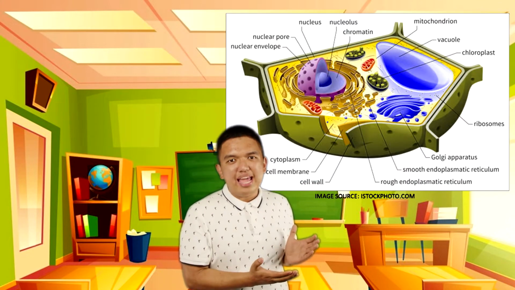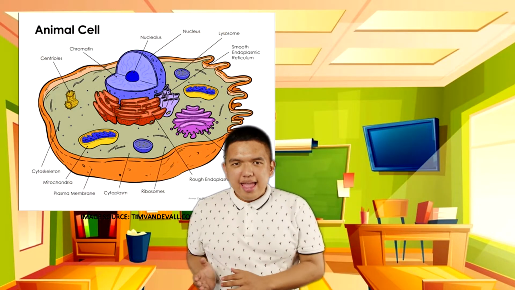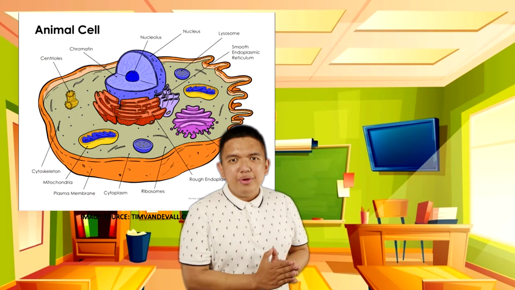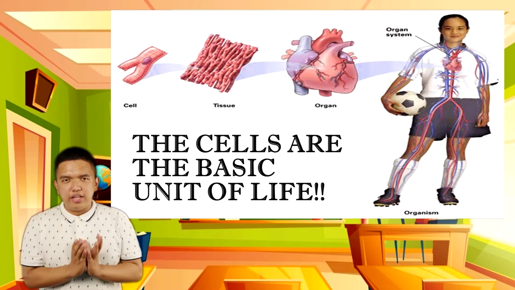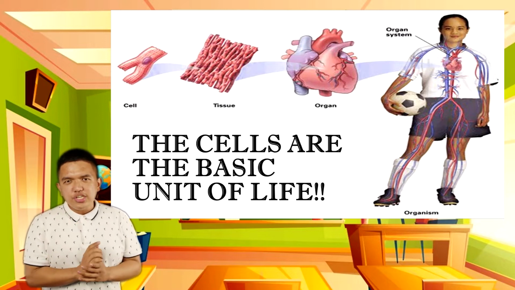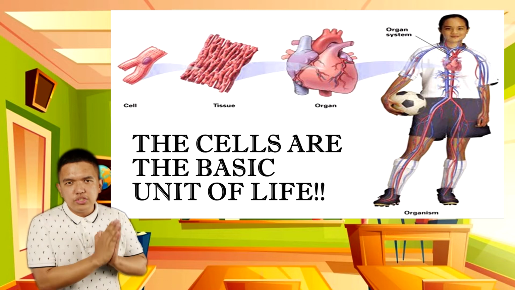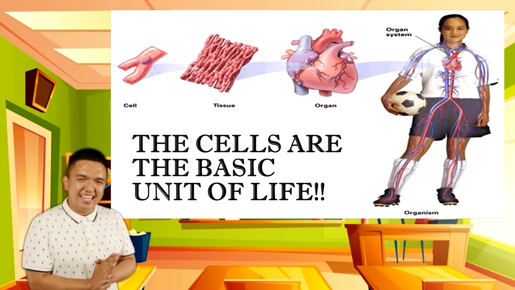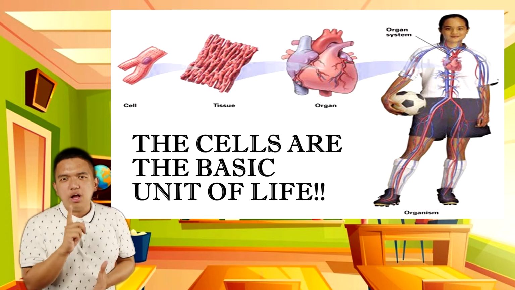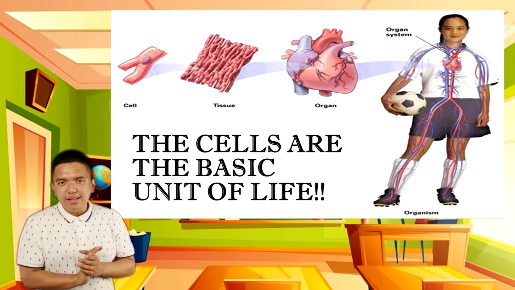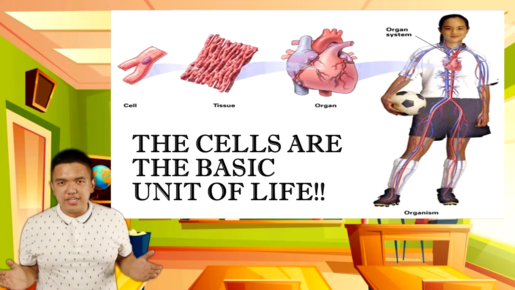In plants, we have the plant cell. In animals, we have the animal cell. And in microorganisms, we have bacteria as an example. The cells are the basic structural and functional unit of life. They vary depending on the type, structure, and function that they perform. For today's lesson, it is also important to recall the cell organelles that play an essential role in cell division.